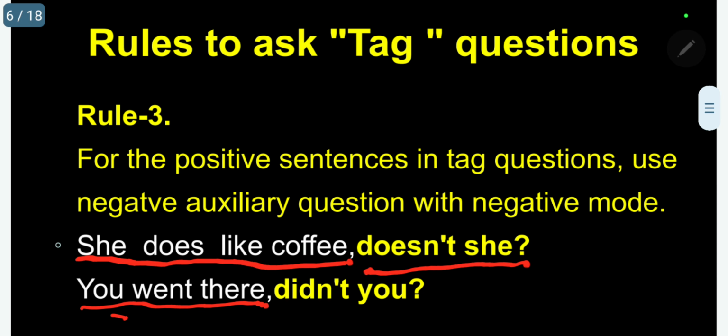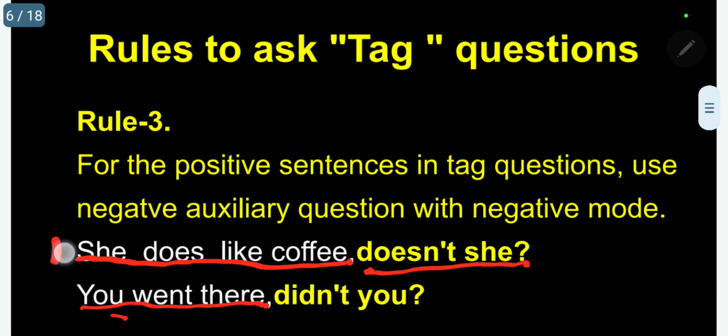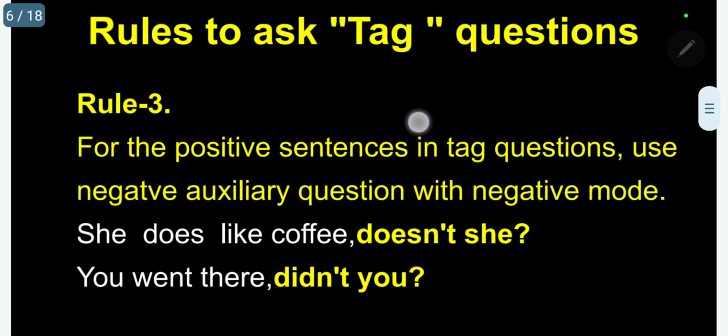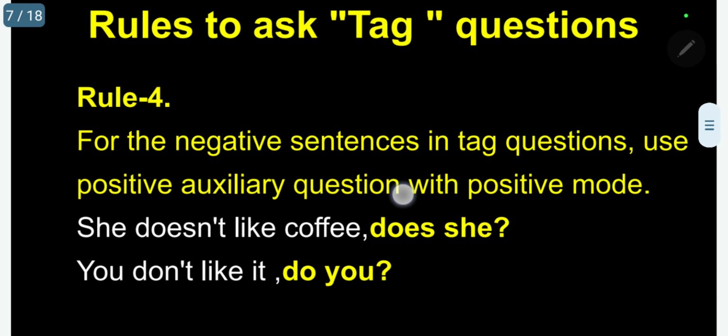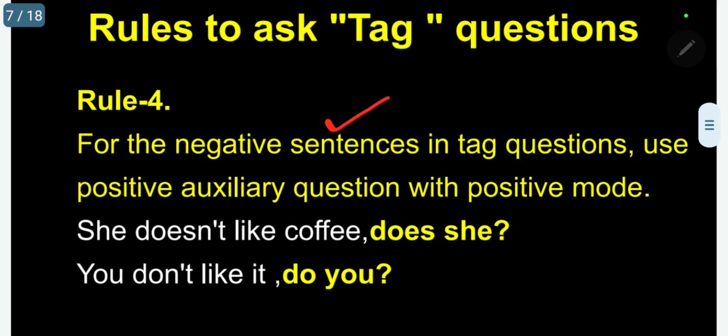The first one is the suitable example, because for a positive statement in a tag question, use a negative auxiliary question. She does, she doesn't.